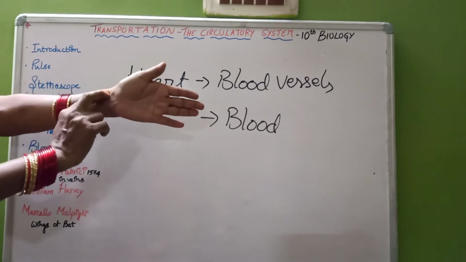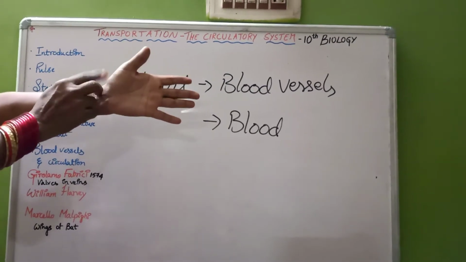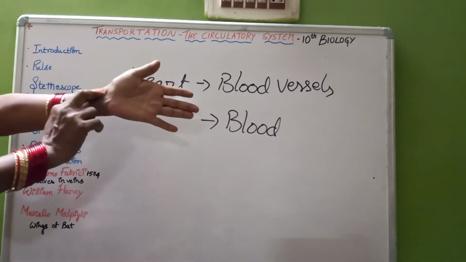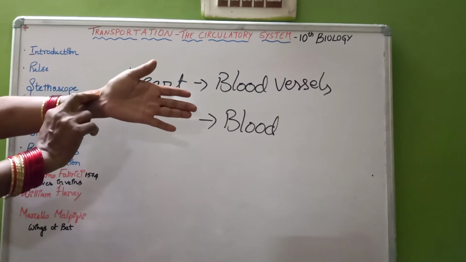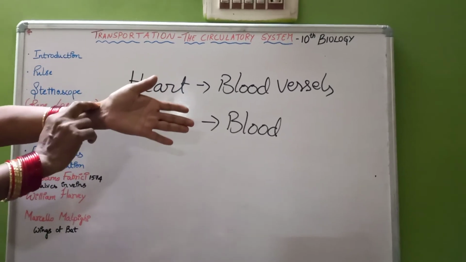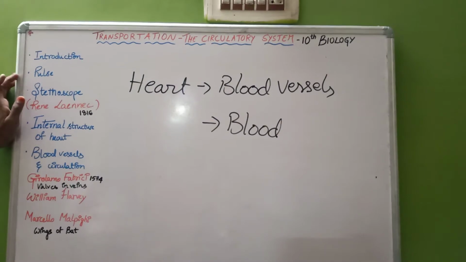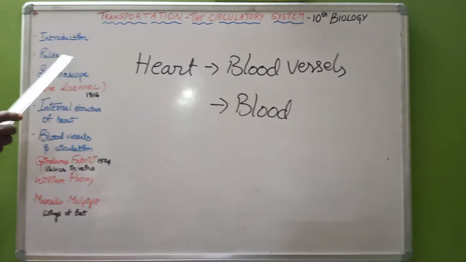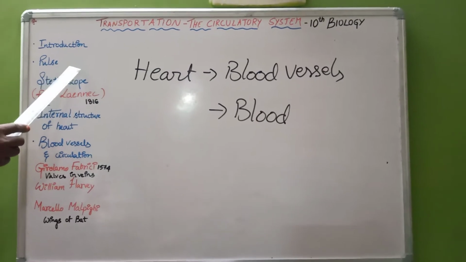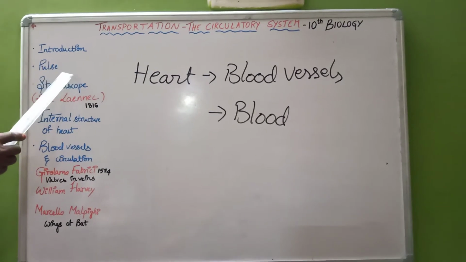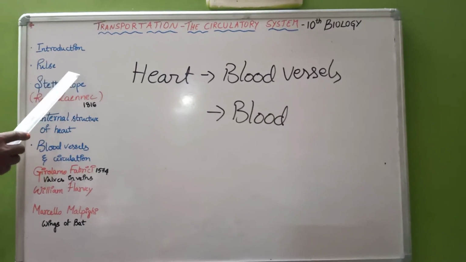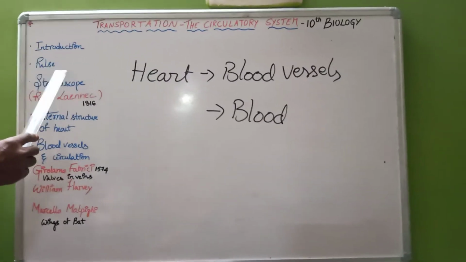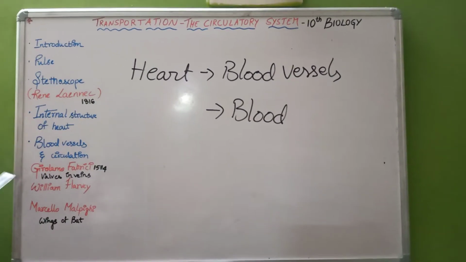These two are placed here, below the thumb, on this wrist area, and if you press it, you can feel your pulse. Pulse varies from one physical activity to another. While walking, the pulse may be less. While jogging and doing heavy exercise, the pulse rate may be greater.